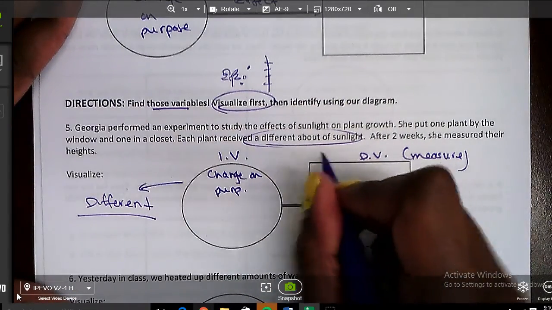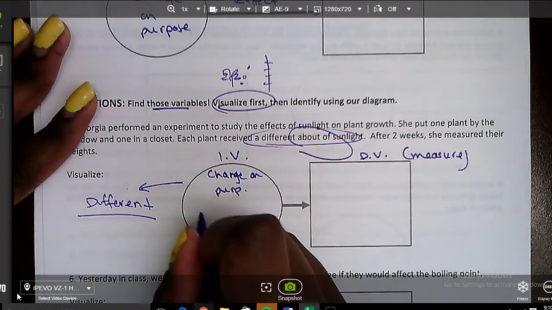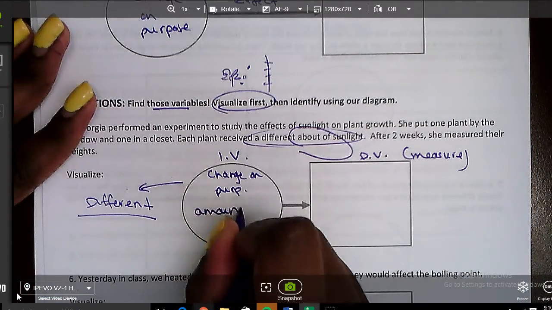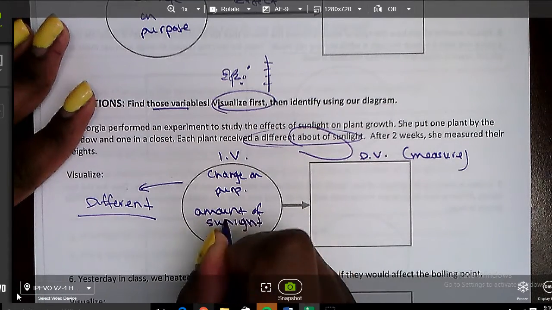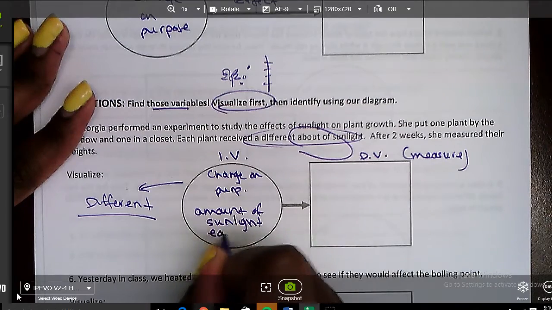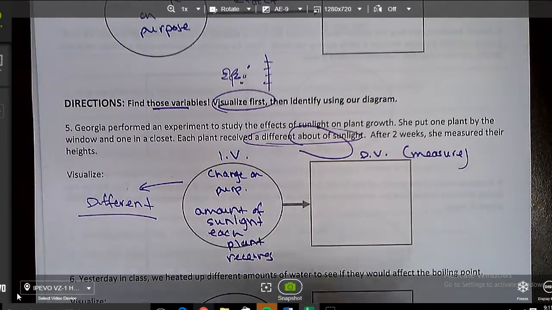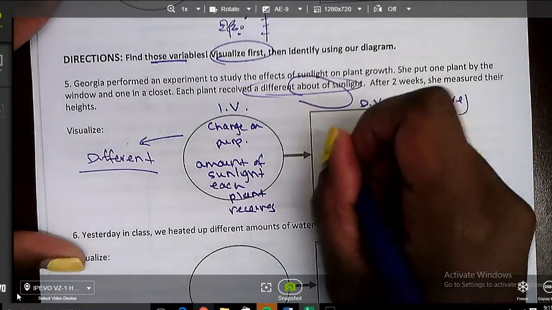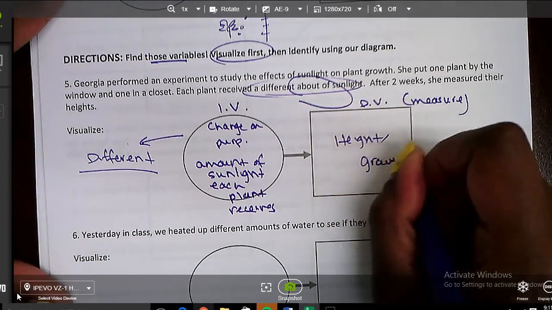So what is different in this experiment is that there are different amounts of sunlight for each plant. So the independent variable is the amount of sunlight each plant receives. And then what are we measuring? So based on the different amounts of sunlight, we want to measure the height or growth of the plant.